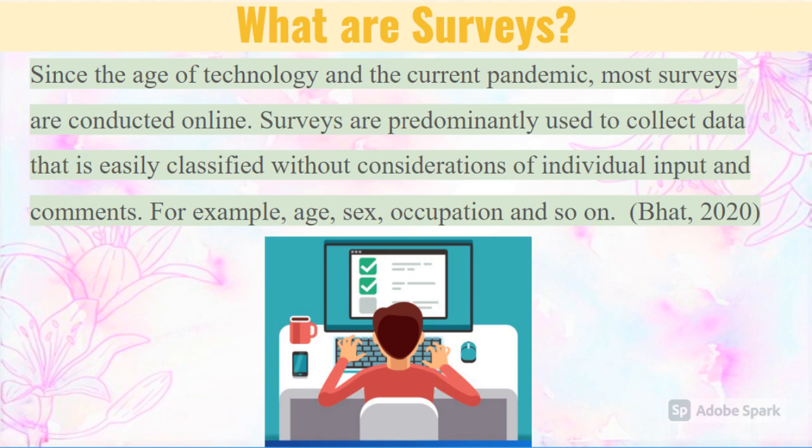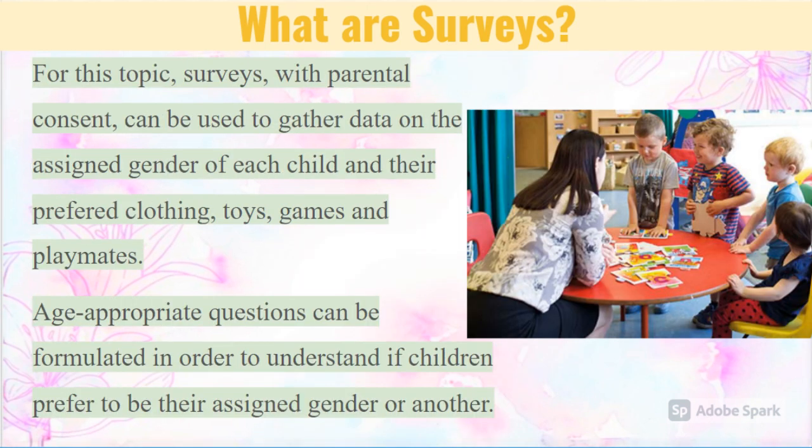Since the age of technology and the current pandemic, most surveys are conducted online. Surveys are predominantly used to collect data that is easily classified without considerations of individual input and comments. For example, age, sex, and occupation. Surveys with parental consent can be used to gather data on the assigned gender of each child and their preferred clothing, toys, games, and playmates.